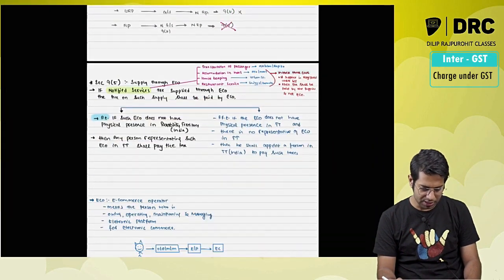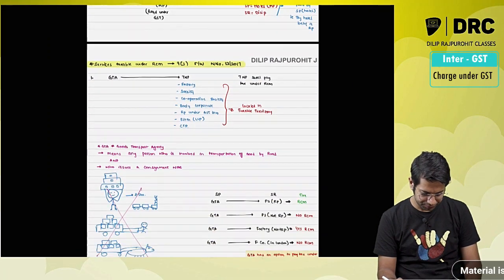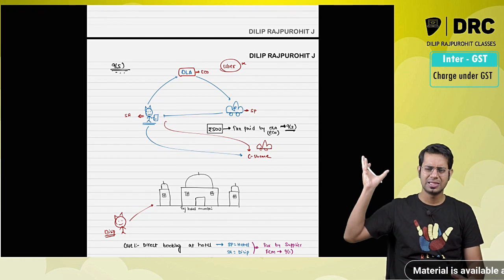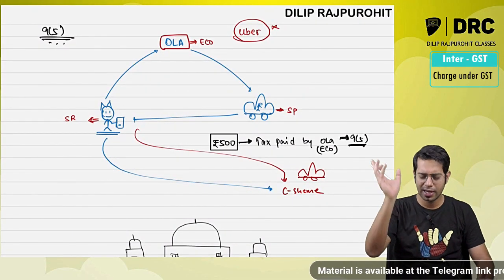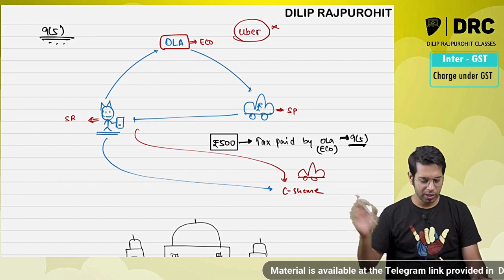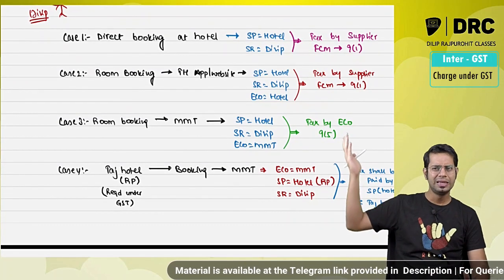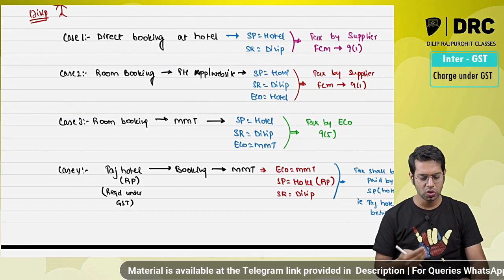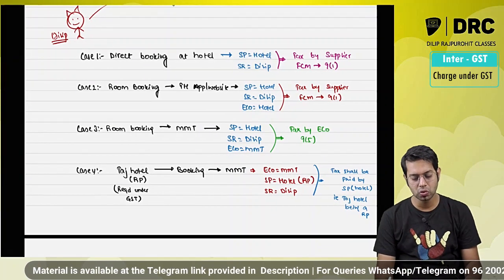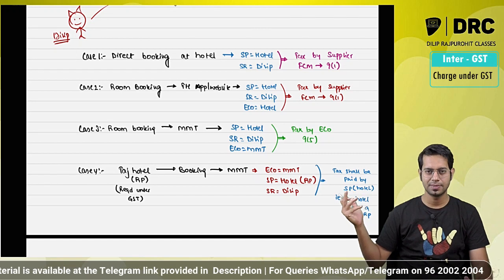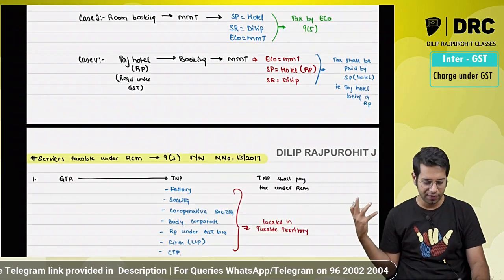Okay, now let us see what are the services taxable under reverse charge. Now this material, the handwritten material, is available on the Telegram channel. You can directly go, take it, download it. Most of my students take a printout of this material and they study from this only, because examples are also there. If you personally ask me, this will be more beneficial for those students who have actually attended my class, because that relevance will be there in the examples which I have given.